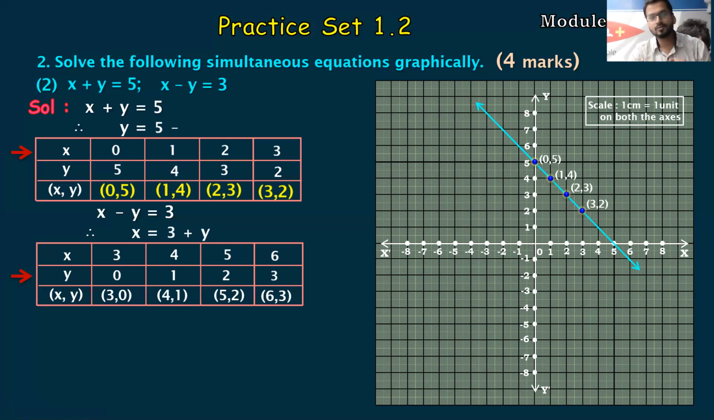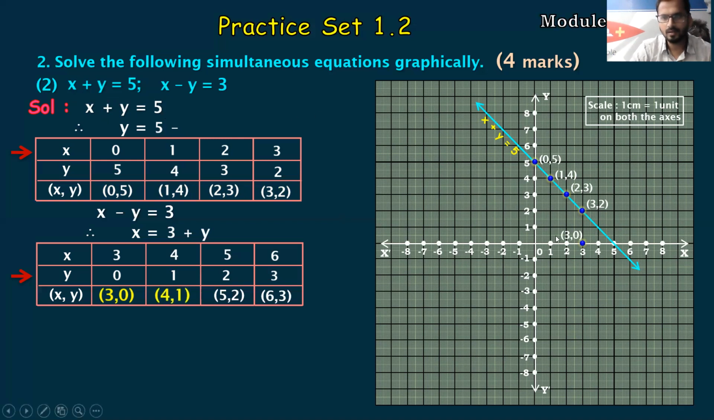Now, very important, students, you have to write the equation. That is the first equation. It is the given equation, not the equation that we made. y is equal to 5 minus x. Don't write the made one, write the given equation. Fine.